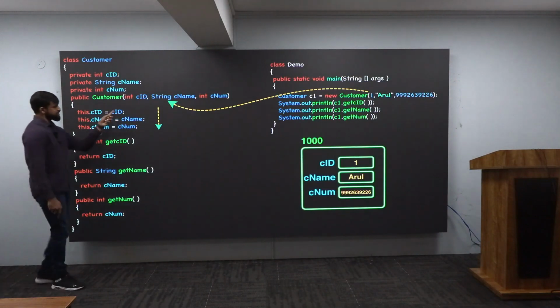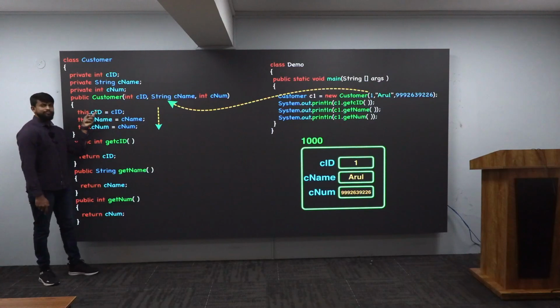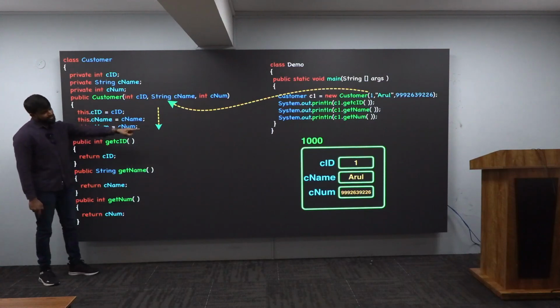Okay. So now CID, CNAME, CNUM, all of this, you're giving it to whom? Instance variable, and that is what is getting changed. Got this, all of you?